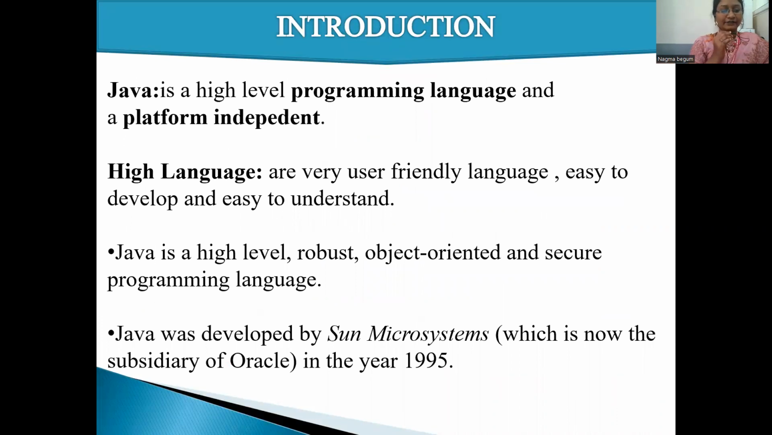Java is a high-level language. Why is it high level? Because it is a very user-friendly language, easy to develop and easy to understand. Java is a high-level, robust, object-oriented and secure programming language. Java was developed by Sun Microsystems, which is now a subsidiary of Oracle, in 1995.